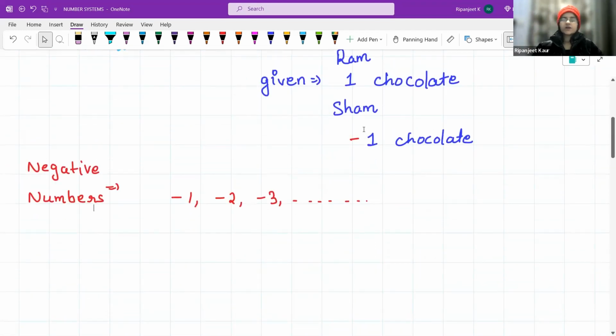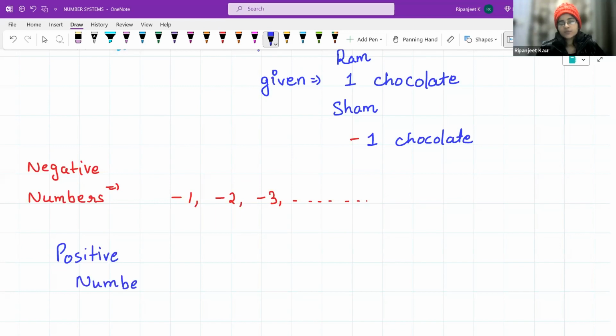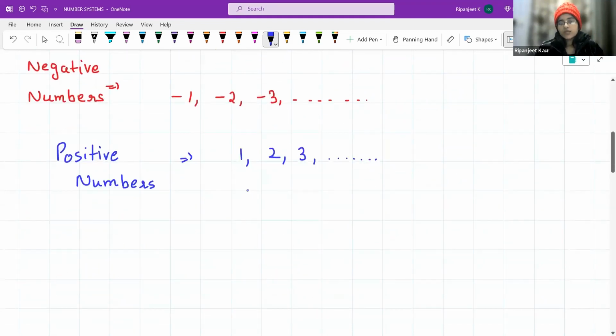If these are negatives, the other ones are called? Yes, you're thinking correct. Those are called positive numbers, which are 1, 2, 3, which are also natural numbers, correct? Okay, so now we have positive numbers, we have negative numbers, and we have our main number, which is 0.